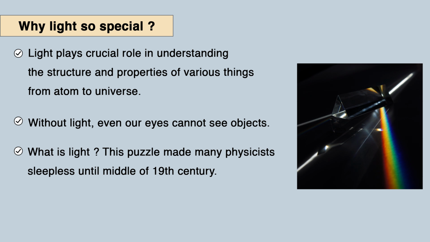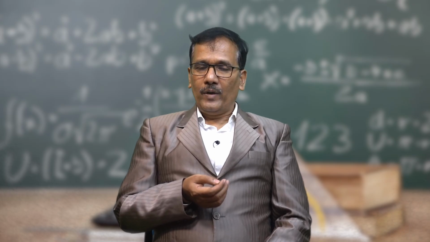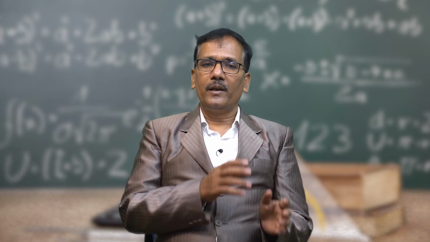This actually puzzled many physicists and scientists, leaving them sleepless until the middle of the 19th century. Different models have been given to explain its properties, and this is only because of its abundant properties. We have a big list of properties of light. It travels in a straight line, it has different colors, it has reflection, refraction, polarization, total internal reflection, interference, diffraction, scattering type phenomena. Light can disperse, and we have the concept of lenses and mirrors, depending on its properties.